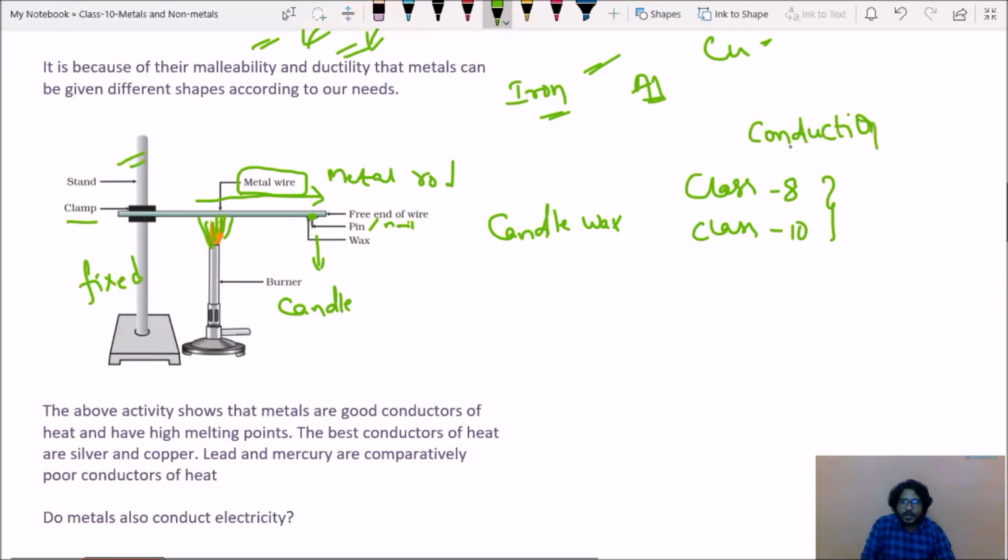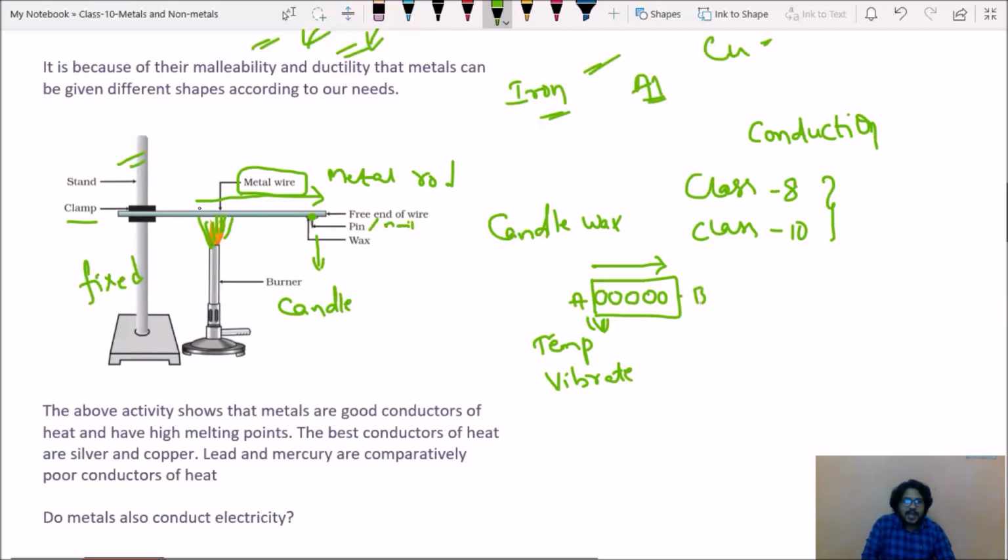What is meant by conduction? Consider there are particles in metal. If you try to heat at this end, because of temperature, particles will vibrate, and this vibration is carried from one point to another point in the same metal. Hence, this temperature will be carried from this A point to this B point.